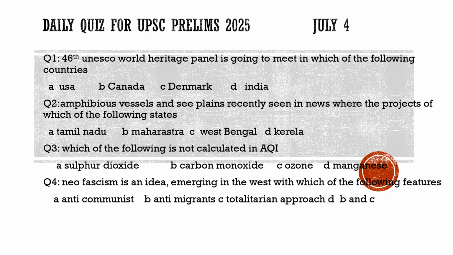Now coming to the fourth question, which talks about neo-fascism, an idea emerging in the West, with which of the following features? We had discussed the rise of the far right in Europe, and in it we discussed fascism and neo-fascism. What are its features? Is it anti-communist? Is it anti-migrants? Is it a totalitarian approach, or both B and C? The correct option for this is both B and C.